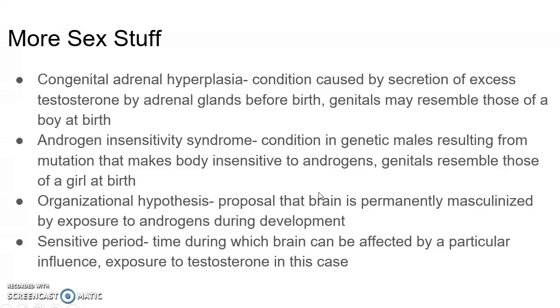Organizational hypothesis is the proposal that the brain is permanently masculinized by exposure to androgens during development, and the sensitive period is the time during which the brain can be affected by a particular influence, in this case exposure to testosterone.